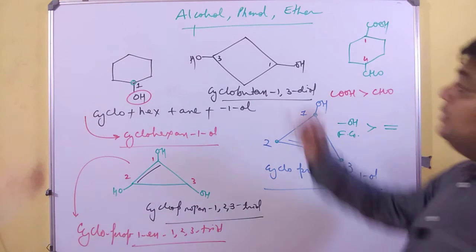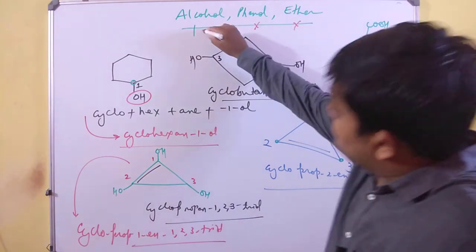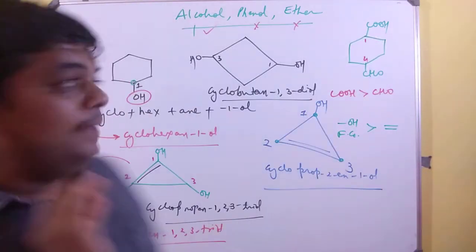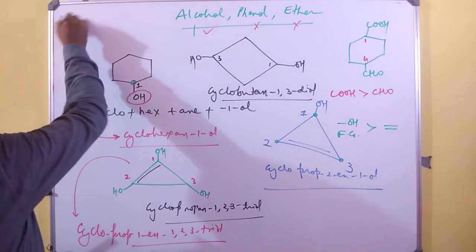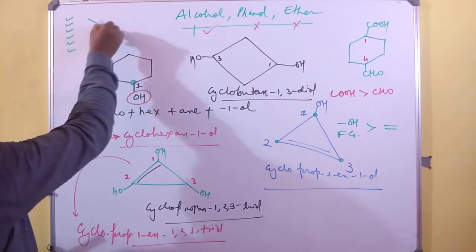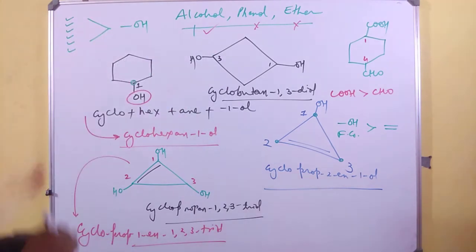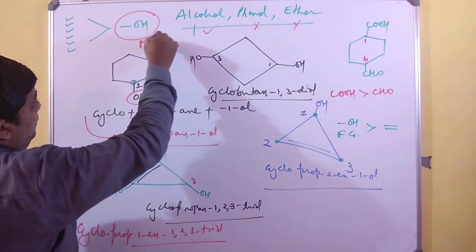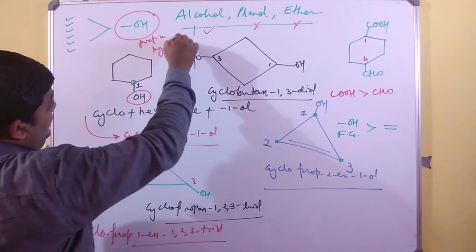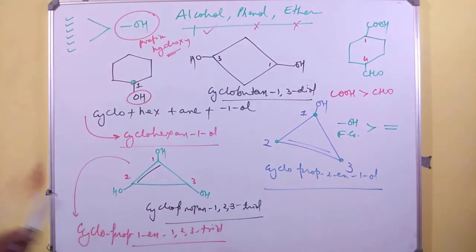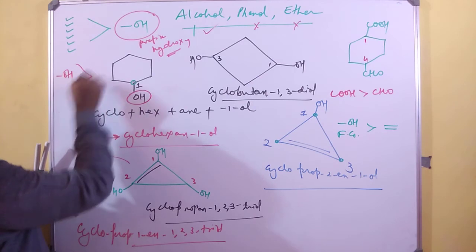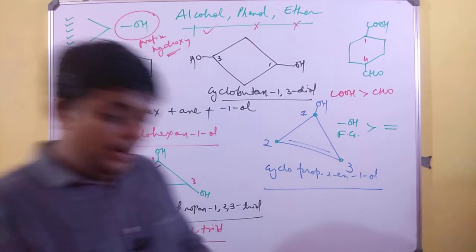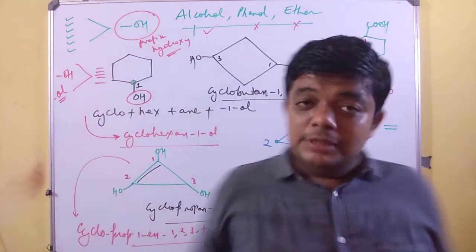Till now we have not at all taken any example for phenol or ether. We are still in the alcohol. Now remember one thing: when you have several functional groups which are more prior than OH, then OH becomes a prefix and I must write hydroxy. But when I have OH much prior than others, OH becomes alcohol. So again I have repeated that part so it becomes very clear for you.